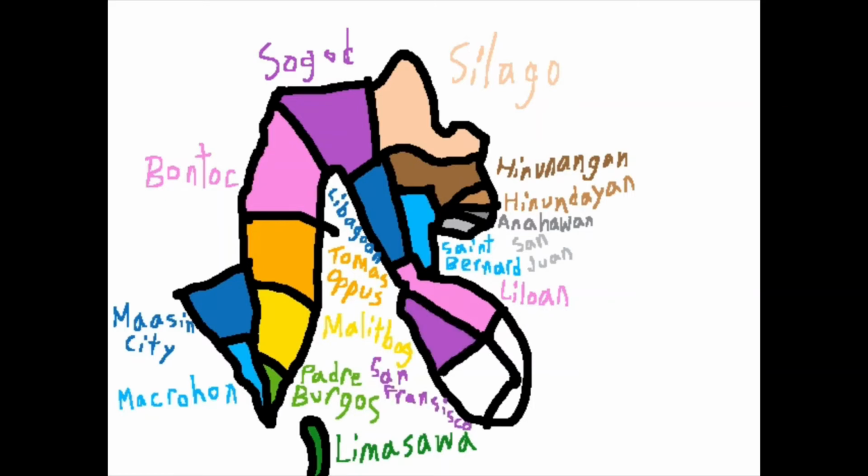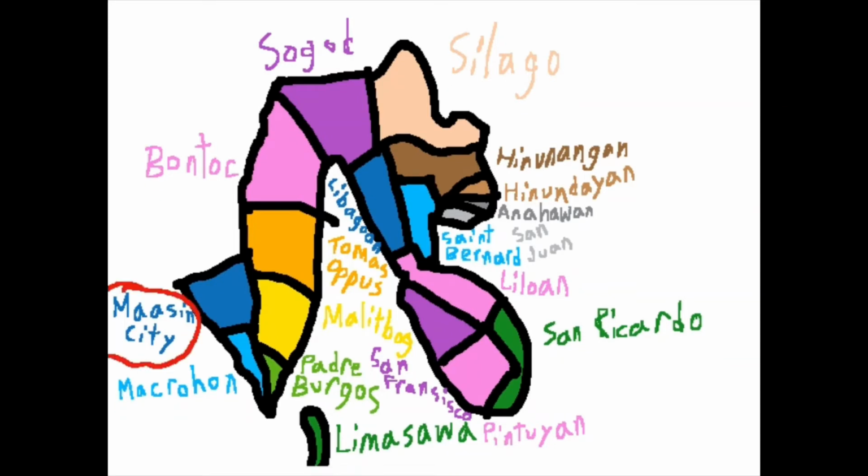Its population is 13,436. The town of Pintuyan has 10,202 people. Last but not the least is San Ricardo. This town has 10,500 people. The biggest municipality in terms of population is Maasin City, the capital. The population is